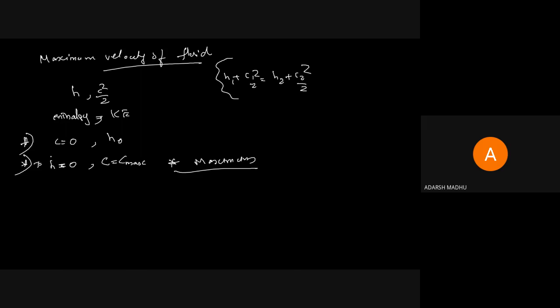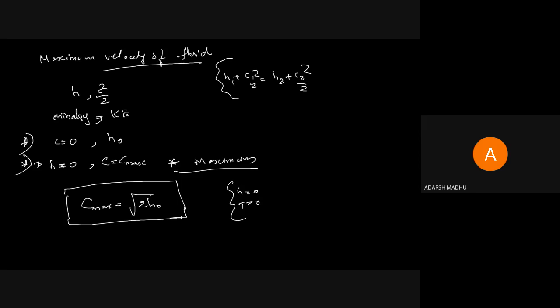There is an equation for c max. C max equals root 2 h naught. The fluid velocity corresponding to the condition where enthalpy equals 0 or T equals 0 is known as c max, the maximum velocity. Maximum velocity is the state of velocity where enthalpy and temperature equal 0, and the property can be explained by the equation root 2 h naught.